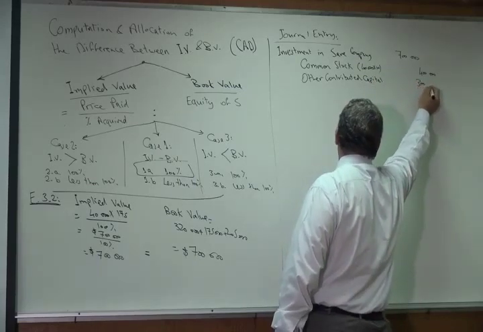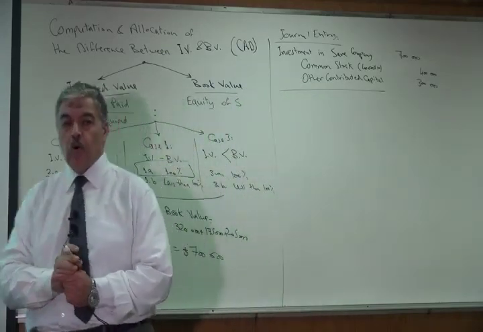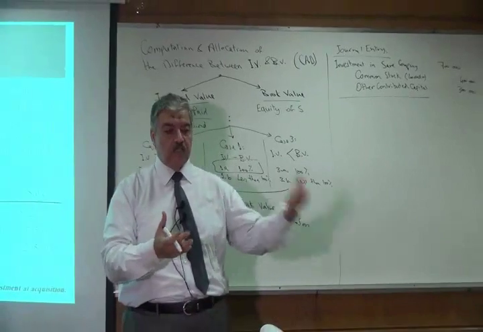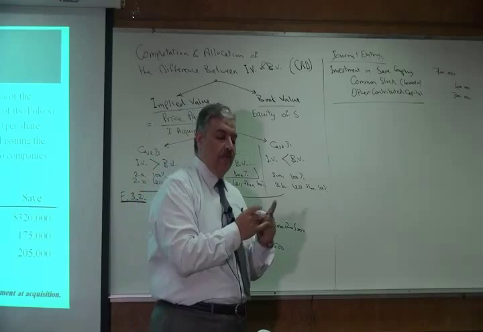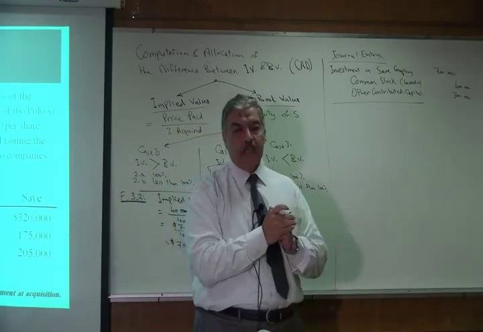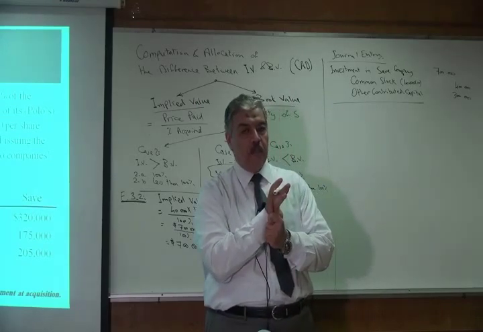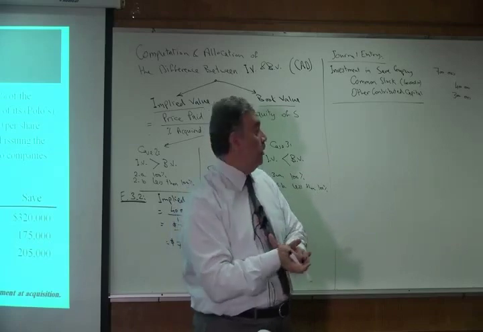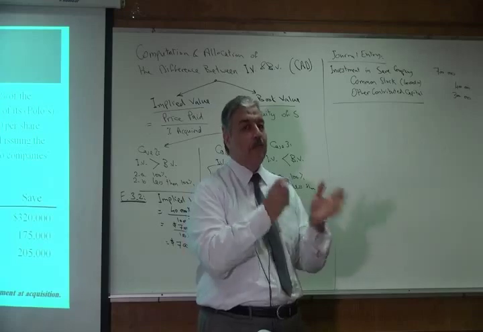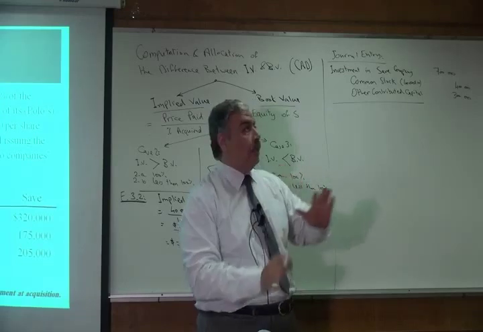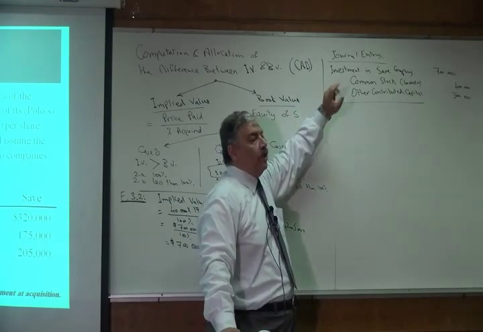So 300,000 will be credited to other contributed capital. So the entry for the purchase of the stock of S company, we consider this purchase as an investment. So debit investment in S company, and credit the consideration given. Consideration might be cash, so credit cash. Might be stock, so credit common stock and other contributed capital. And might be bonds, so credit bonds payable. So the rule: debit the account investment in S company, credit the consideration given.